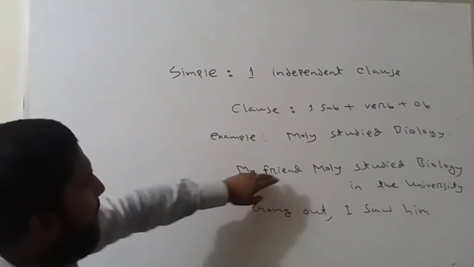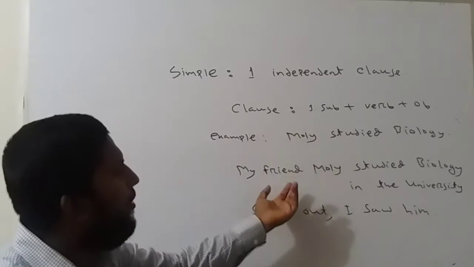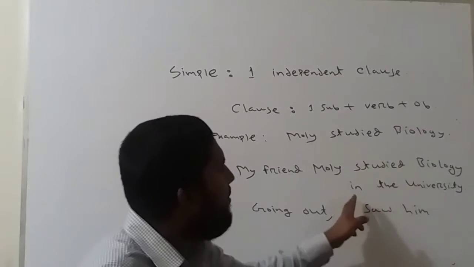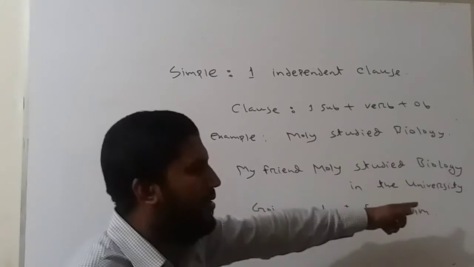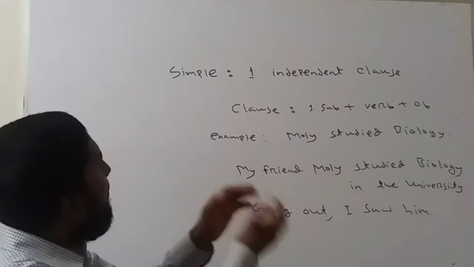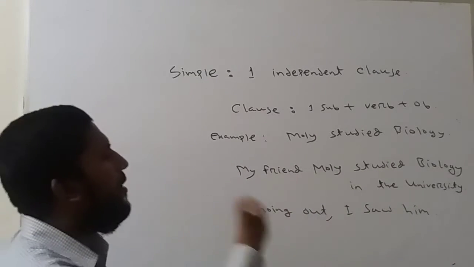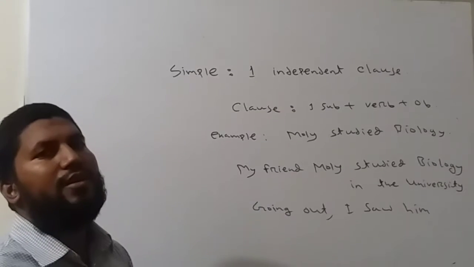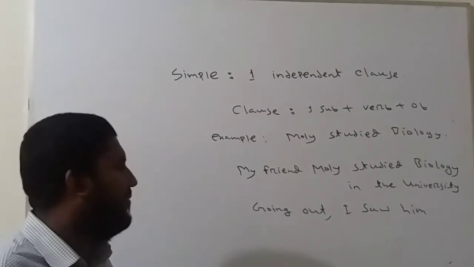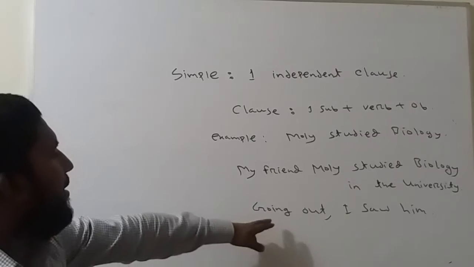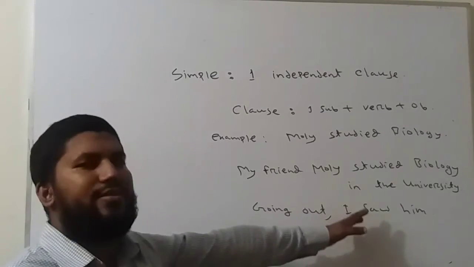If we add my friend before Molly and in the university after biology, the total sentence is also in simple form: My friend Molly studied biology in the university. This is another example: Going out, I saw him.